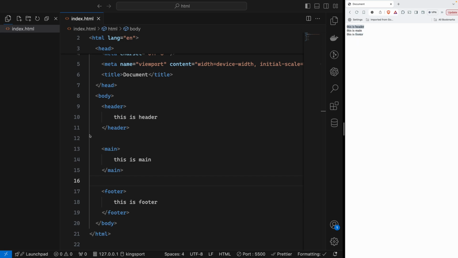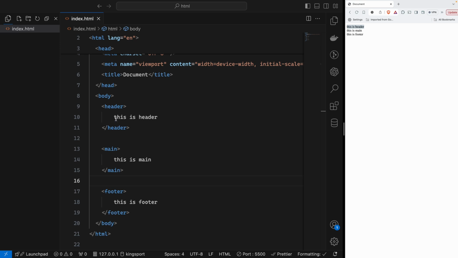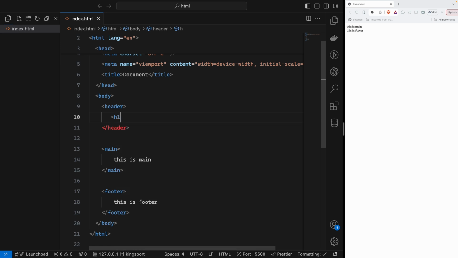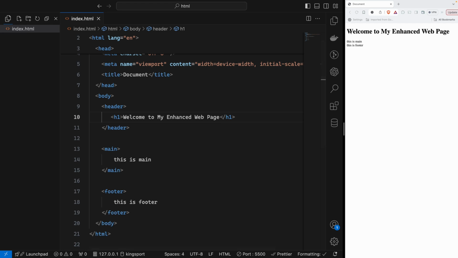So let's go back to our UI. So welcome to my enhanced website. So we will write the header tag. Inside the header tag, we will have the h1. So like I said, we have h1 to h6 for the heading. So h1, we will use the h1 tag. So this will be the heading, with bold and big font letters, and then we will have the navigation.